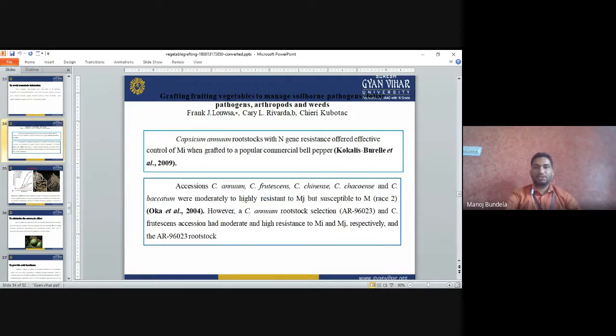These are the studies on the development of soil-borne pathogen resistance by the method of grafting. They developed a soil-borne pathogen resistant variety, Capsicum annuum rootstock with the N gene resistance, offered and effective to control the Mi when grafted to the popular commercial bell pepper.